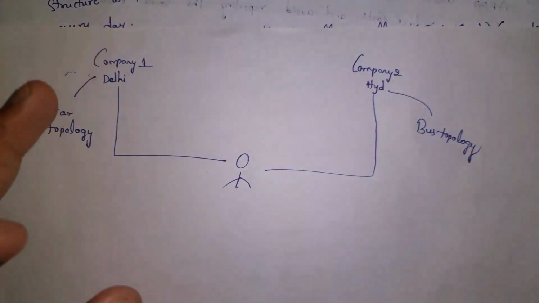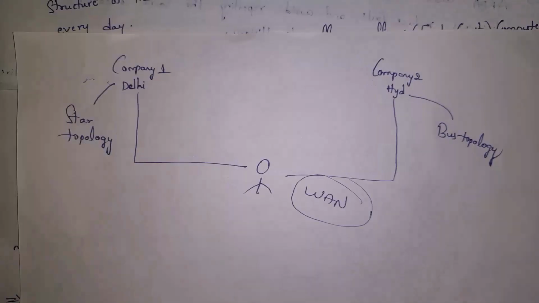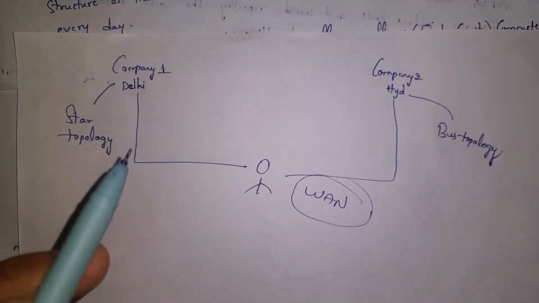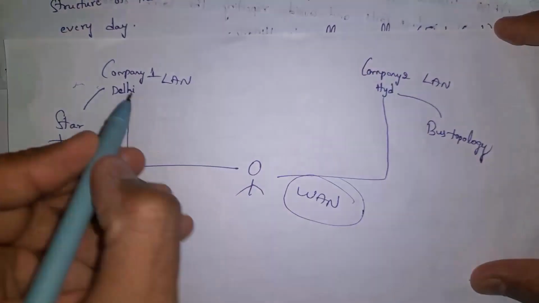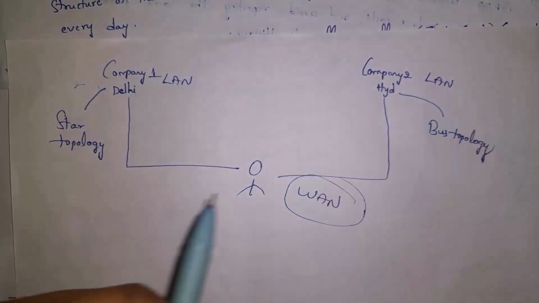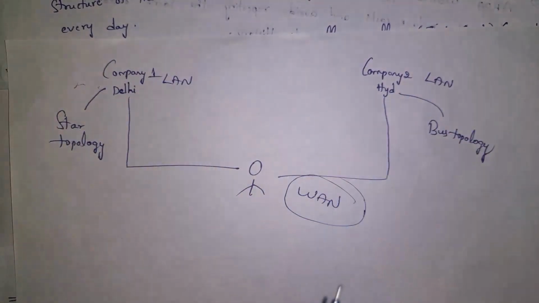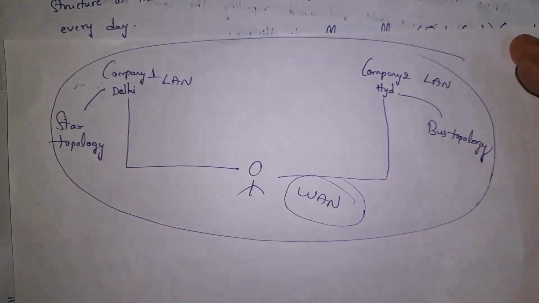Though these companies have different structures and are connected by using different kinds of devices, the company manager can work from home by using a wide area network and he can control both companies. Company 1 is a local area network and company 2 is a local area network, and the manager connects to these two companies by using a wide area network. All these together form the internet. This is the example of the internet.